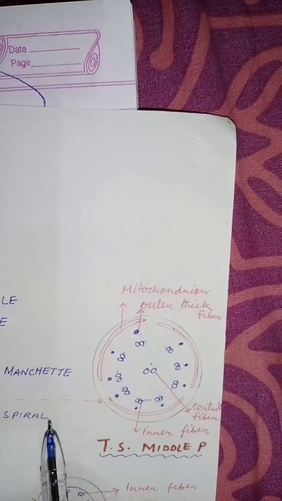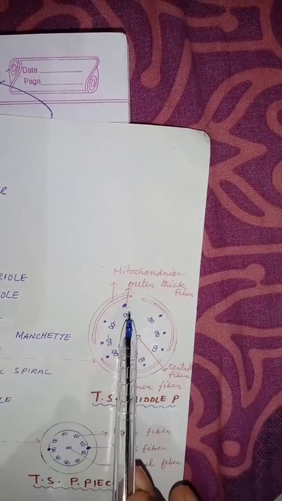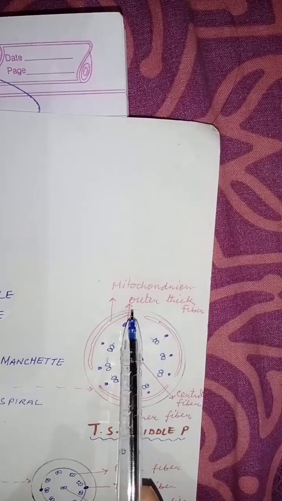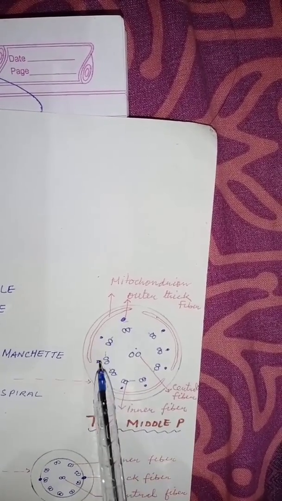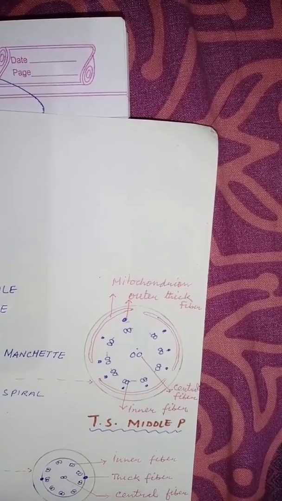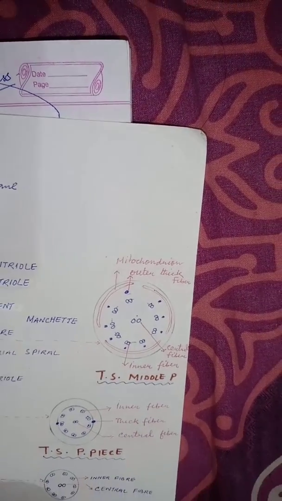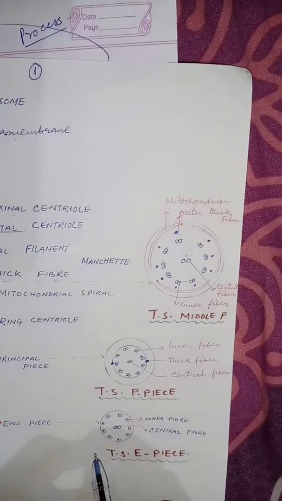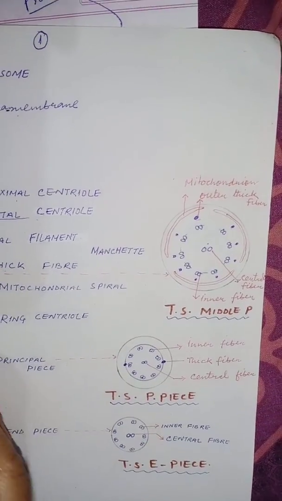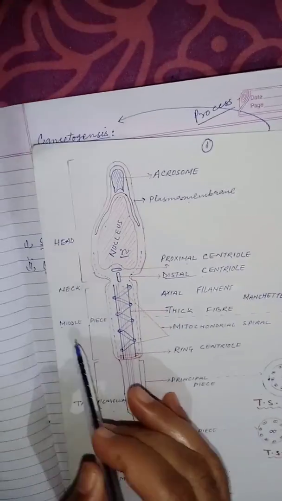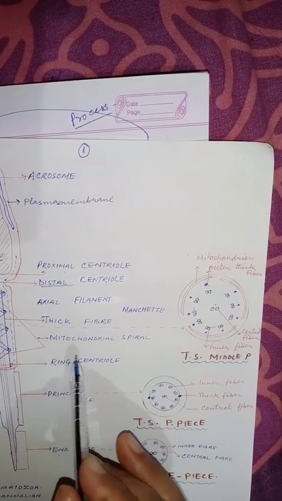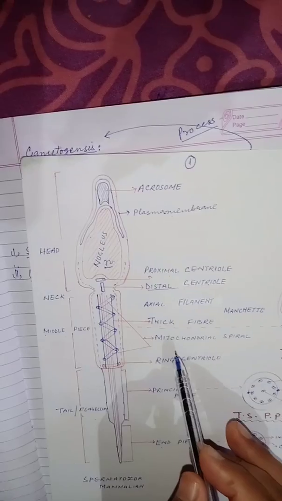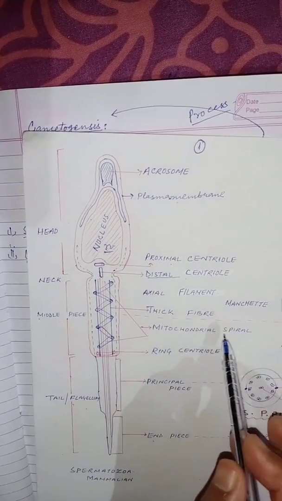In the middle piece, besides the 9+2 arrangement, we have the 9 singlets, that is, the outer thick fibers. These outer thick fibers are not present in the end piece, in the tail region. Besides, in the middle piece we also have the mitochondria, which form the mitochondrial spiral.